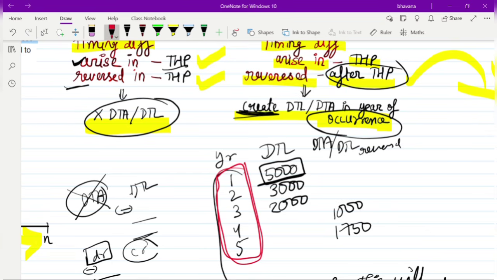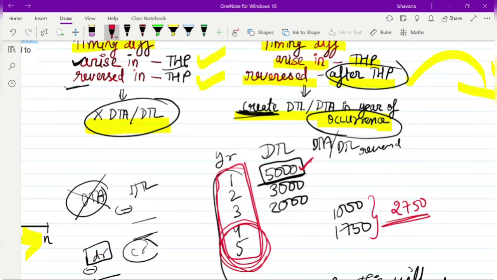So when does the reversal happen? The reversal is only happening in the 4th and 5th year. So what you have to check is whether the 5,000 difference which has come in the first year is getting reversed in the 4th or 5th year. How much is getting reversed in the 4th and 5th year? A total amount of only 2,750 is getting reversed. That means even though 5,000 has arisen in the first year, only 2,750 is getting reversed in the tax holiday period.